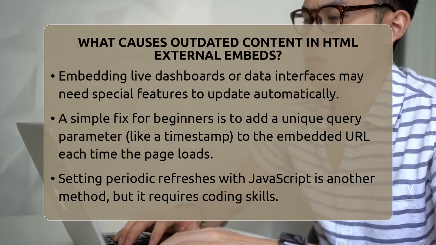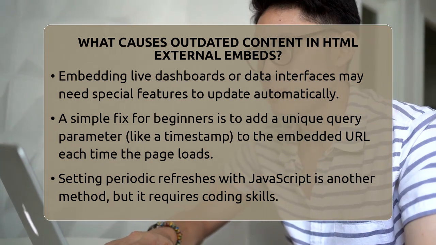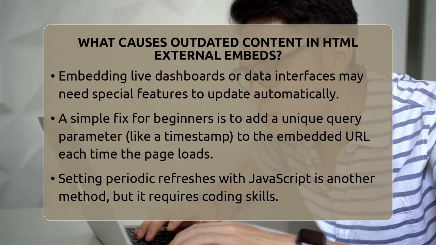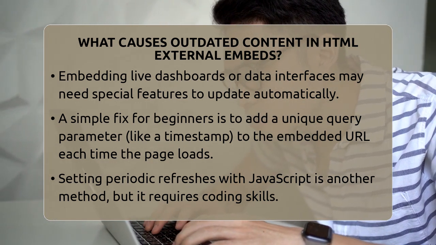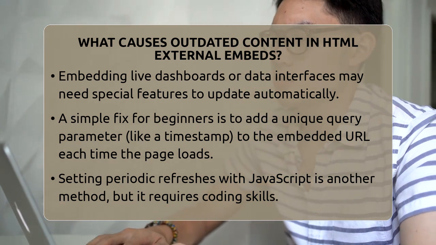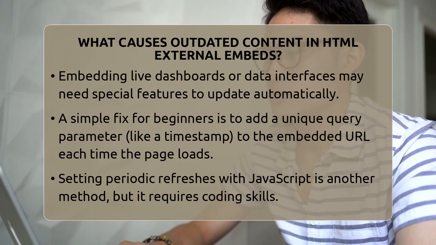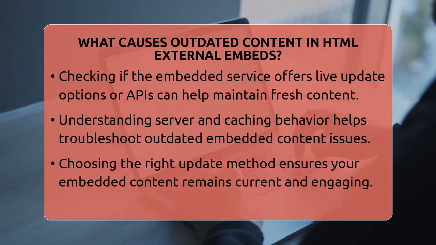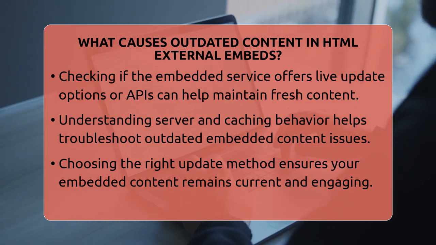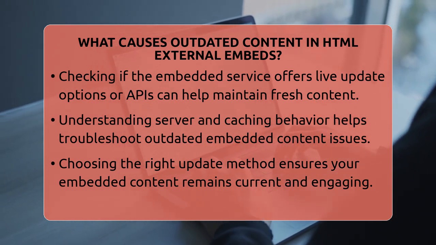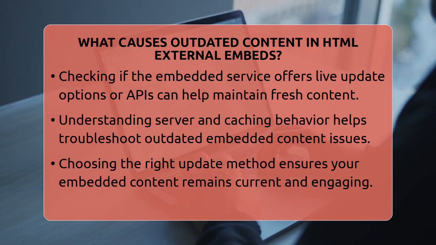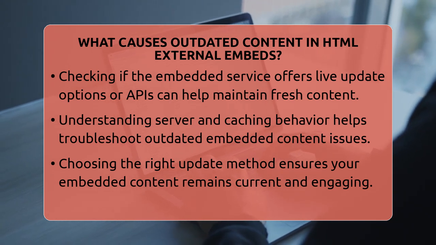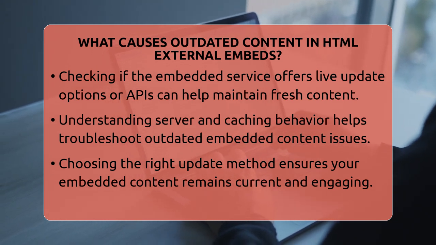For beginners, a simple fix is to add a unique query parameter to the embedded URL each time the page loads. This tricks the browser into treating each request as new and fetching fresh content. For example, adding a timestamp or a random number makes the URL different every time. You can also set the iframe to refresh periodically with JavaScript, but that requires some coding knowledge.